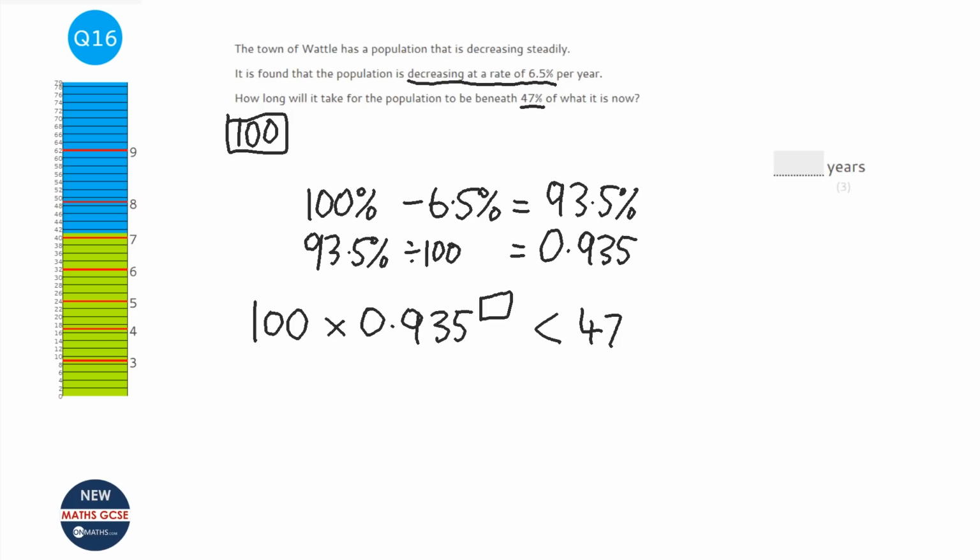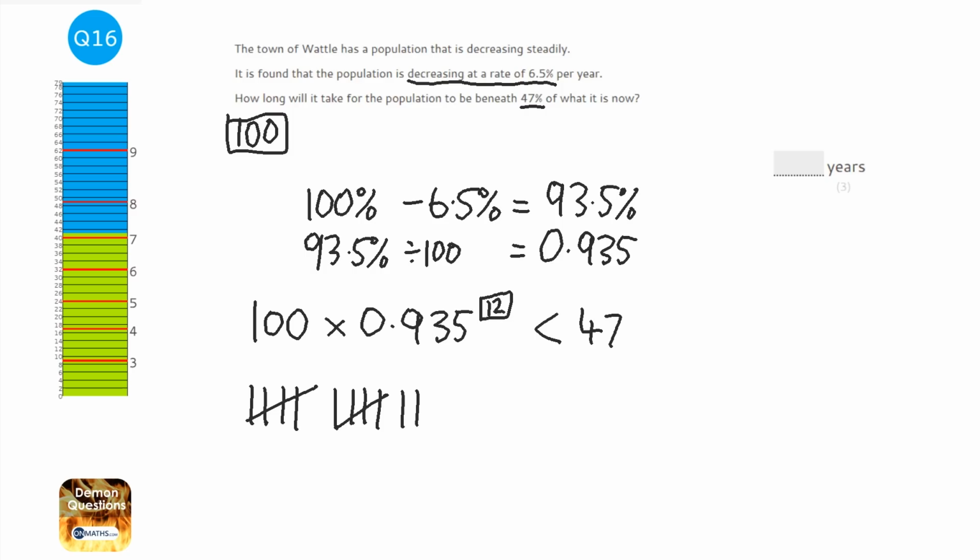So I've done it twice in total so far, and I can leave a little tally mark here. I press it again and I get 81.7. Again, 76.4. Again, 71.4. Again, 66.8. Again, 62.4. So I'm getting closer. Again, 58.4. Again, 54.6. Again, 51. I'm getting close. Again, 47.7. So I'm getting very, very close, but I'm not quite there yet. And I press it one more time and I get 44.6. So in total, I've done it 12 times.